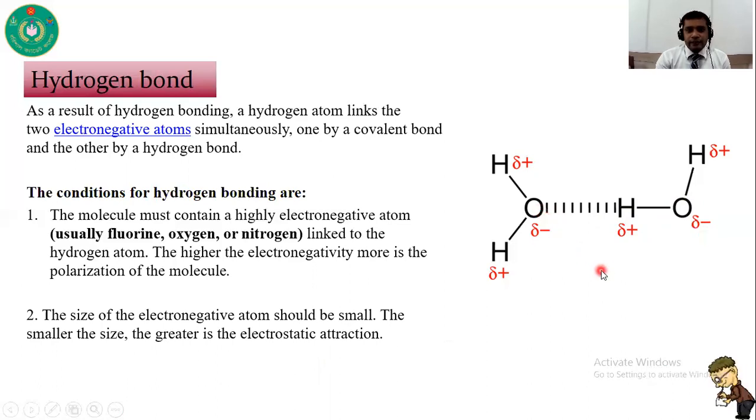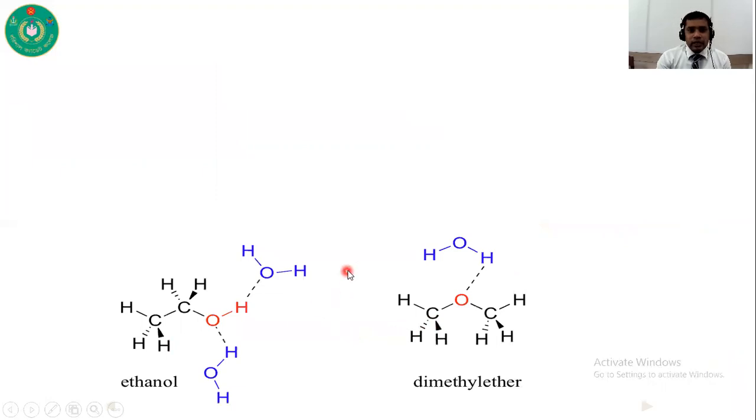So the two conditions are: the molecule must contain a highly electronegative atom, for example, fluorine, oxygen or nitrogen, and this electronegative atom should be a small one. When the size is small, there is a greater possibility of electrostatic attraction. So the two conditions, I think it is clear to you, and this is very important for hydrogen bonding. Now, properties of hydrogen bonding.